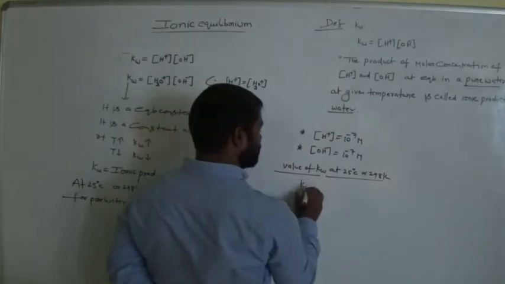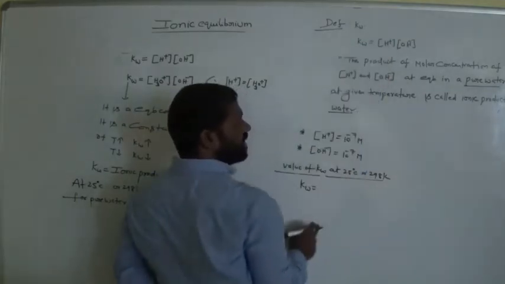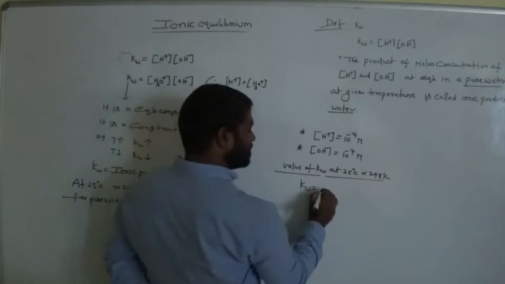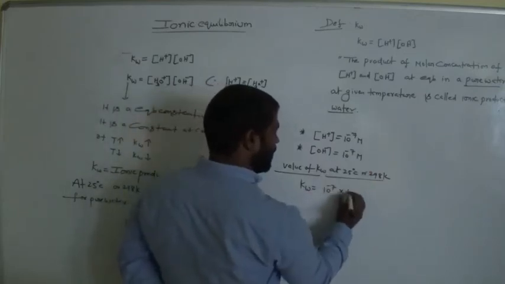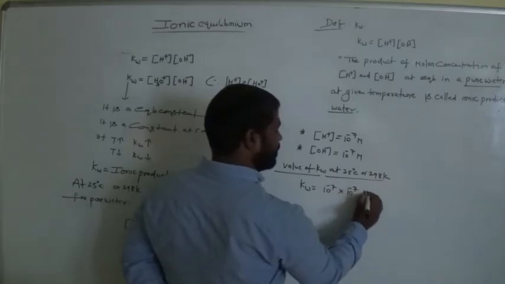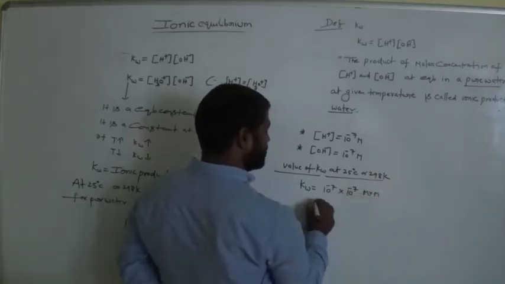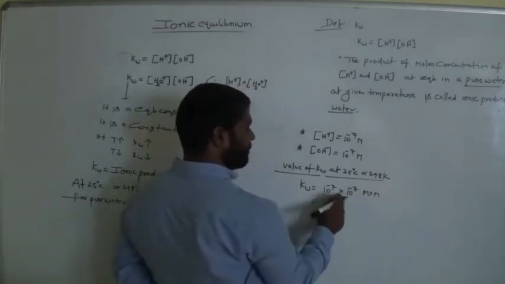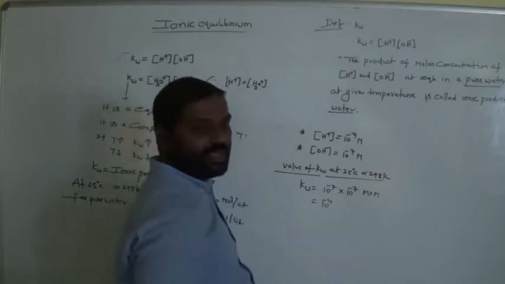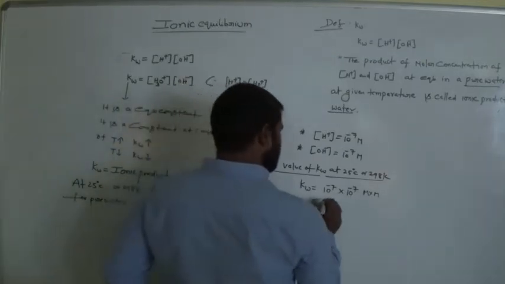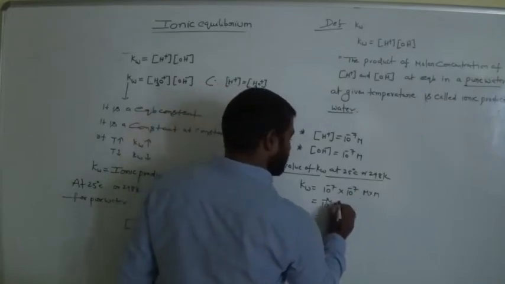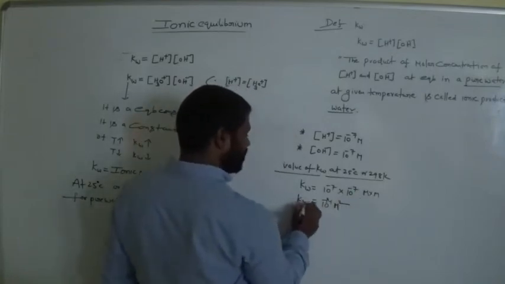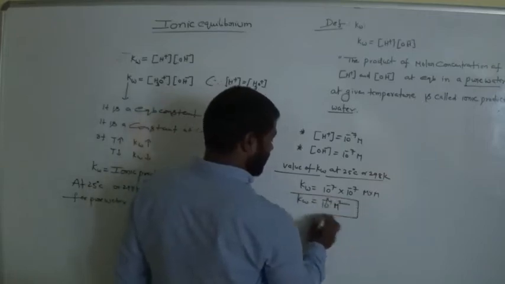Kw is equal to, what is the molar concentration of H plus? 10 power minus 7, am I right? 10 power minus 7 into 10 power minus 7. So M into M for units. Bases are equal, so the powers should be added. So it is clearly 10 power minus 14. So M into M is M square. Kw equals how much? 10 power minus 14.